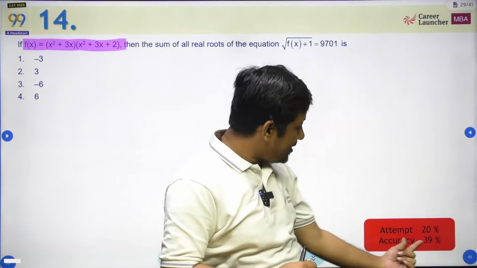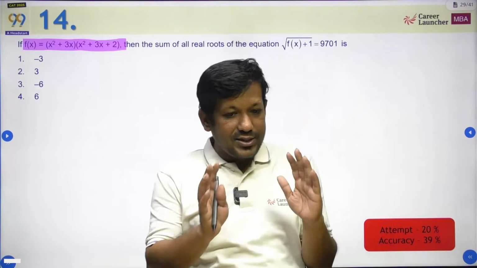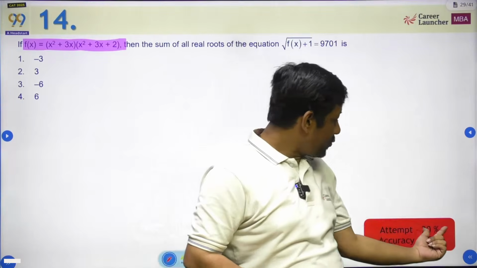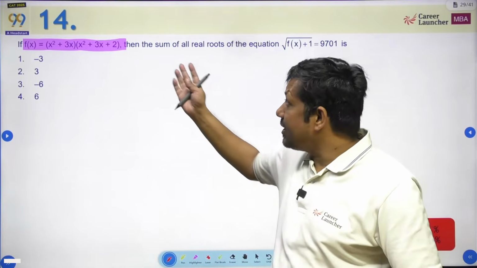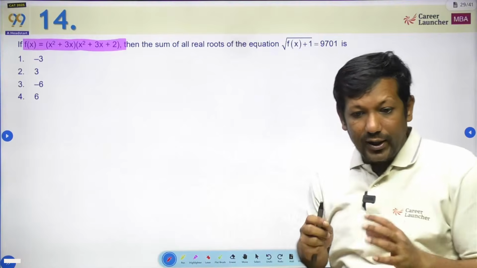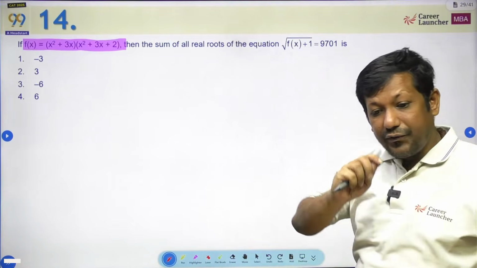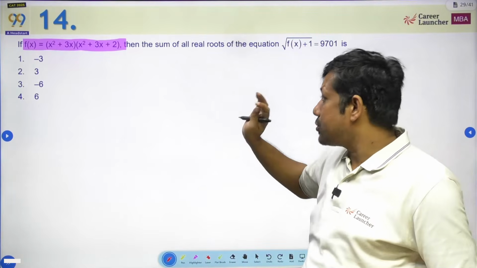Now the problem is 20% people have attempted it, 80% has left it. I would say those 80% people have done a good job. They have left it. But out of those 20% people, only 40% people are getting it right. Either this is a question that if you are doing it, then it will be done in 2 minutes. If you are not able to understand, तो ये होगा ही नहीं, ये उस type का question है.